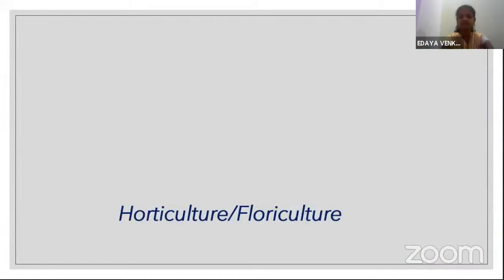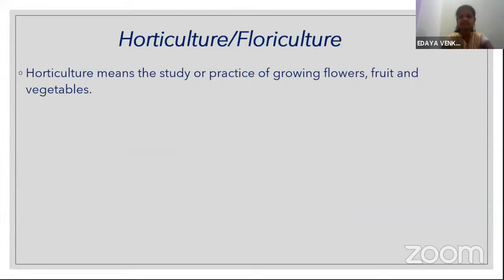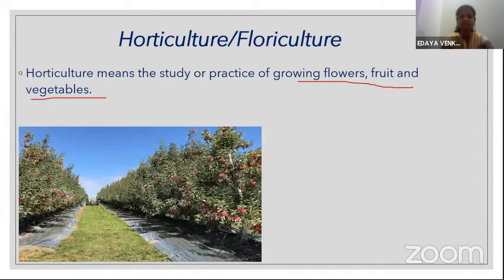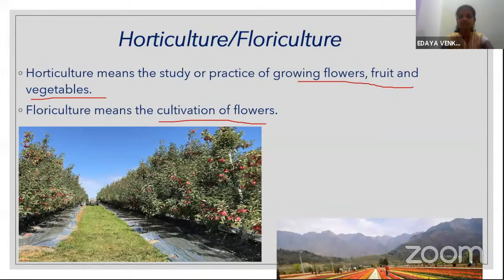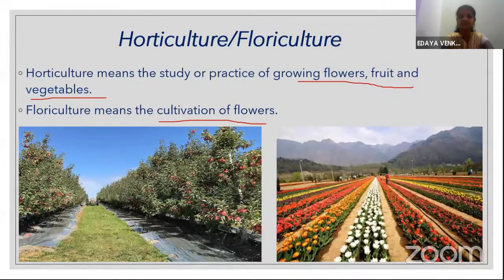So the fourth type of commercial farming is horticulture or floriculture. Horticulture means the study or practice of growing flowers, fruits and vegetables. This is an example pic for you. Here fruits are grown. Now floriculture. Floriculture means cultivation of flowers. An example pic for you. Here flowers are grown.